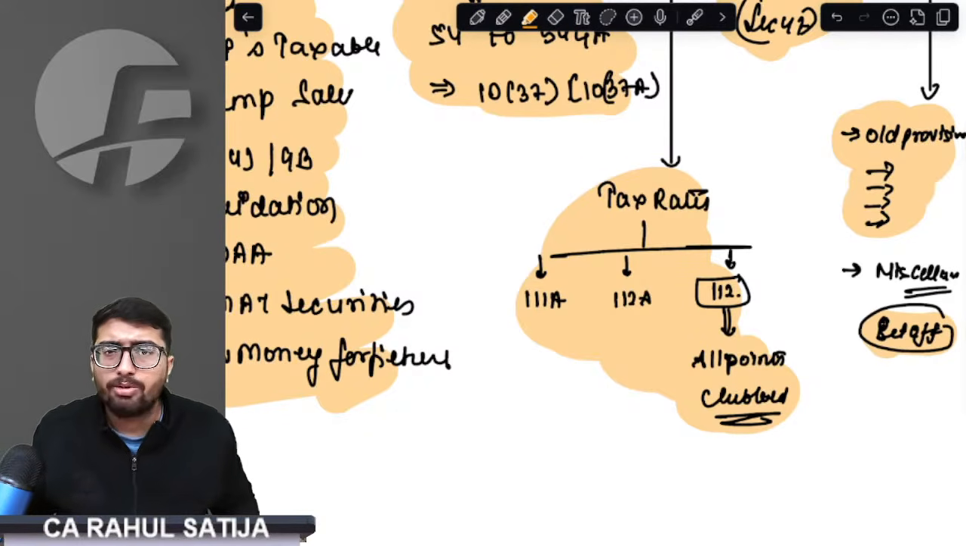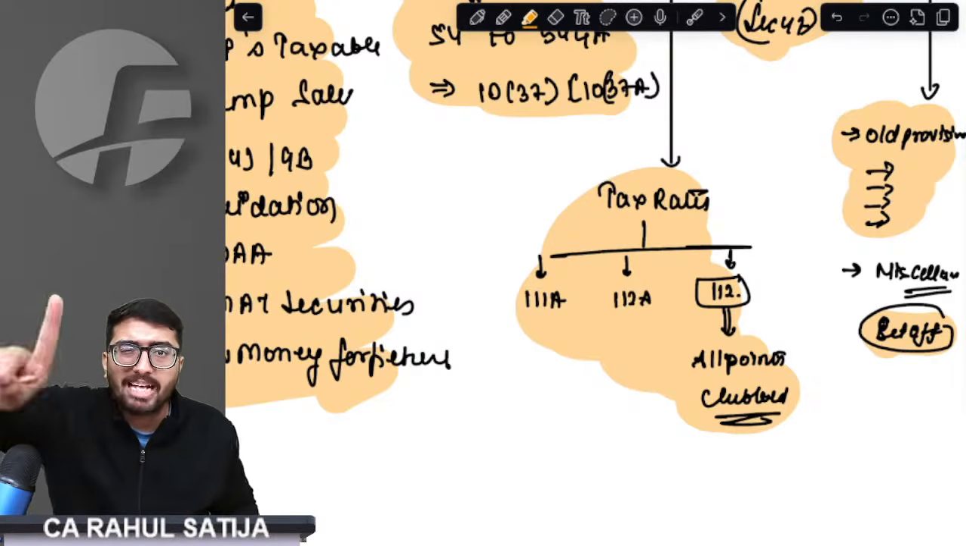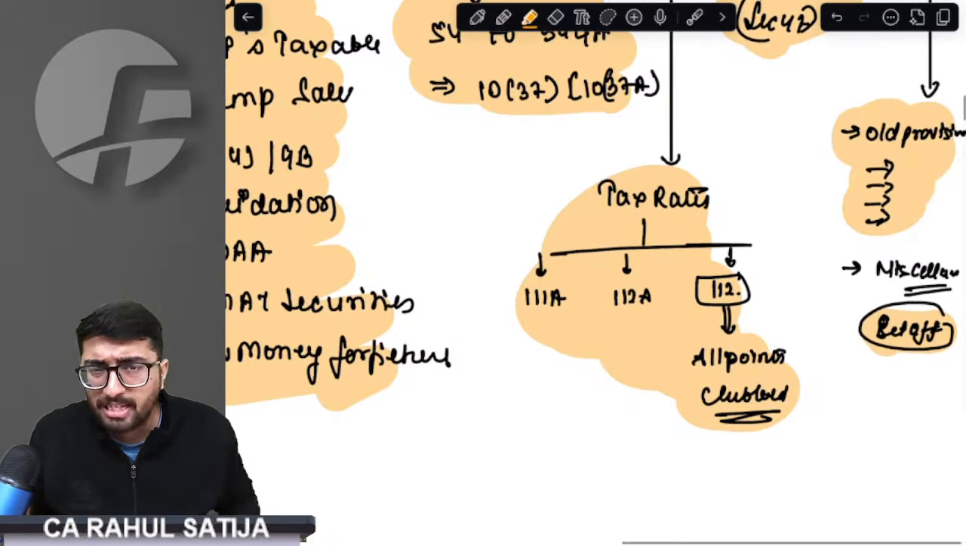In a joint development agreement also, transfer would take place in the year in which the asset is given to the developer, but tax would be charged in the year in which money is actually received, or the completion certificate is issued. These were the old provisions we understood. Then we came on to miscellaneous provisions.